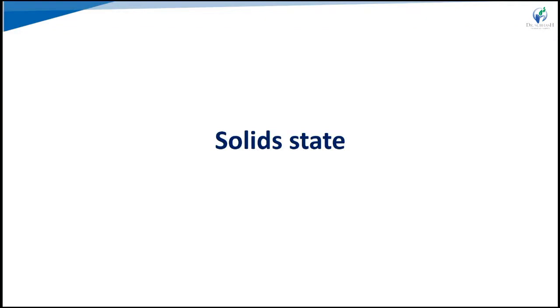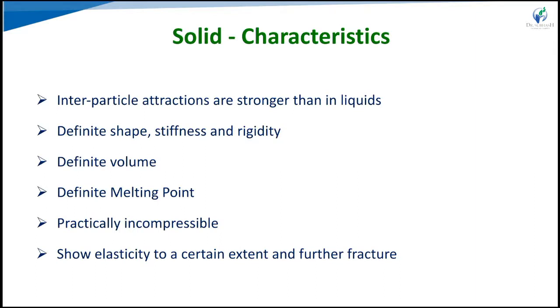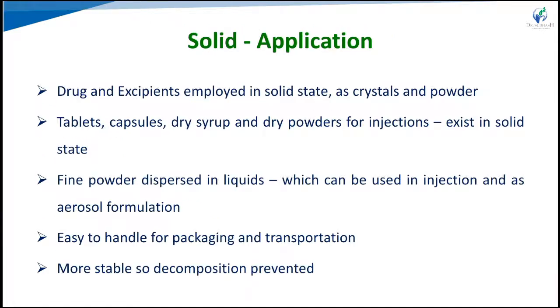The second state is the solid state. The characteristics are that interparticle attractions are stronger compared to liquid and gas. The particles are closely bound to each other, with definite shape, rigidity, stiffness, definite volume and mass, and definite melting points. Compressibility is low, practically incompressible, with elasticity to a certain extent and then fracture. Those are the solid characteristics.